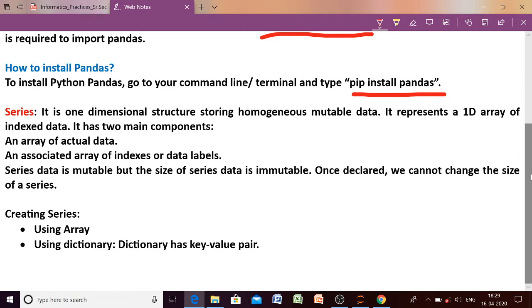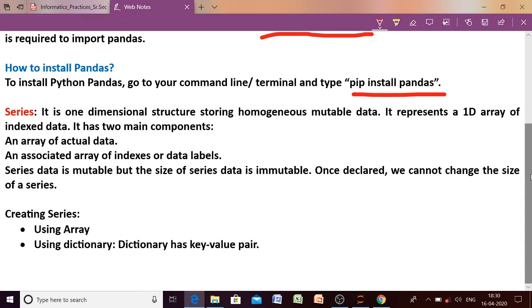But since we are using the library pandas, the very first thing we will do is import pandas, just as we were doing in array. For array we were importing numpy, and here we will import which library? Pandas. The name of the library is pandas because we have to deal with two data structures, and those data structures are series and data frames.